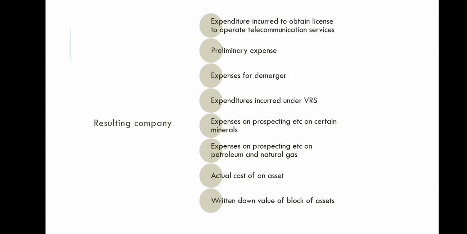In the case of the amalgamated company, we saw that they get tax exemptions on the actual cost of depreciable assets, whereas here we can see that they get tax exemptions on the written down value of block of assets. So that is about amalgamation and demerger. Thank you.